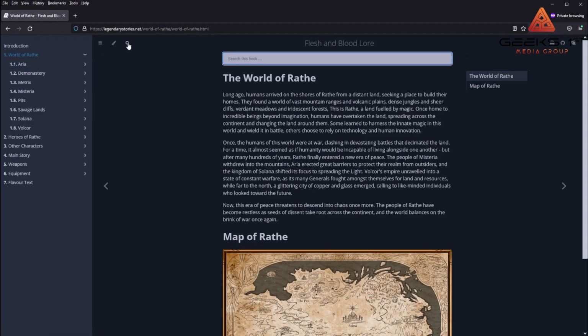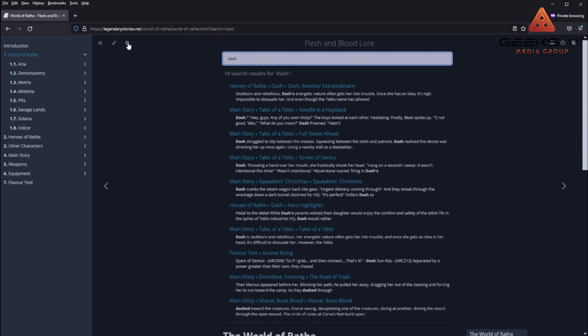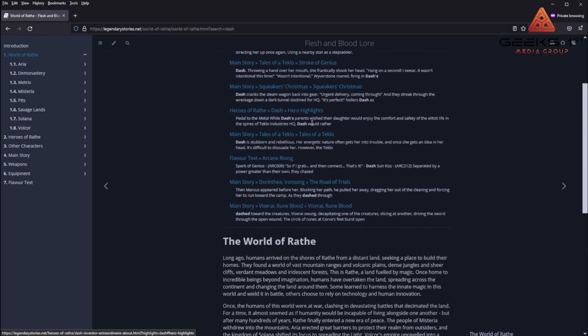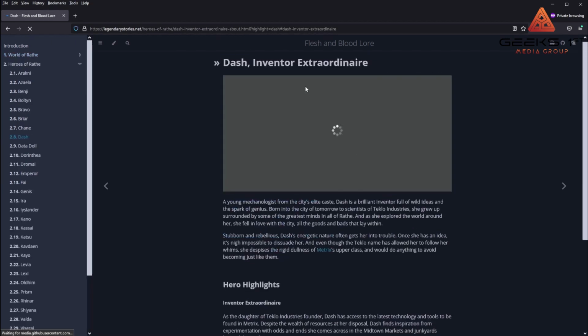As an example, when we were learning about the codex, if you search for the word codex, or let's say dash, because I do like dash, it has indexed all of these articles, and this was not something easily done on the Flesh and Blood website.